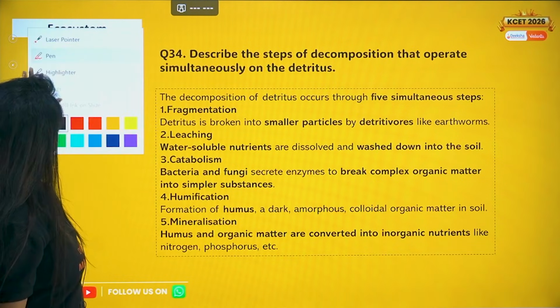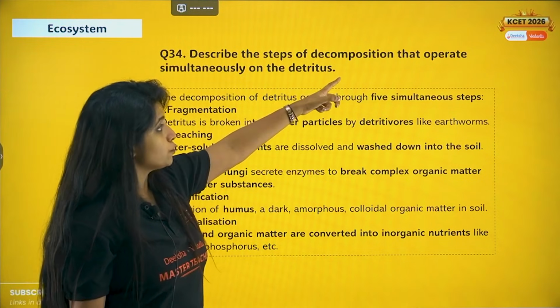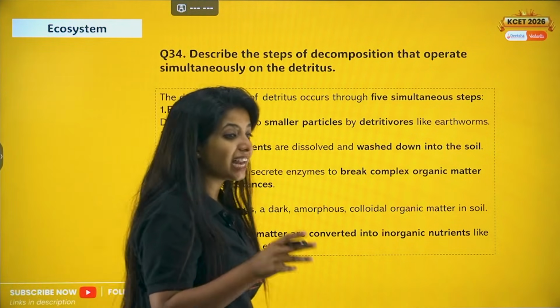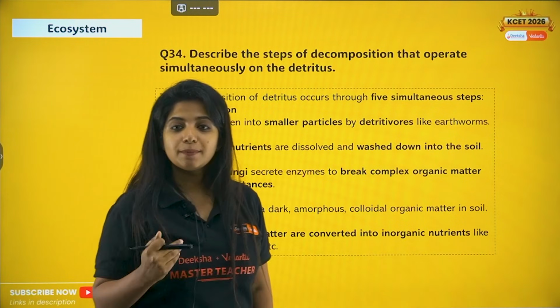Now question number 34, this is from the Ecosystem chapter. Describe the steps of decomposition that operate simultaneously on the detritus. Detritus is what? The dead and decaying substance. So basically it is being asked about the steps of decomposition.